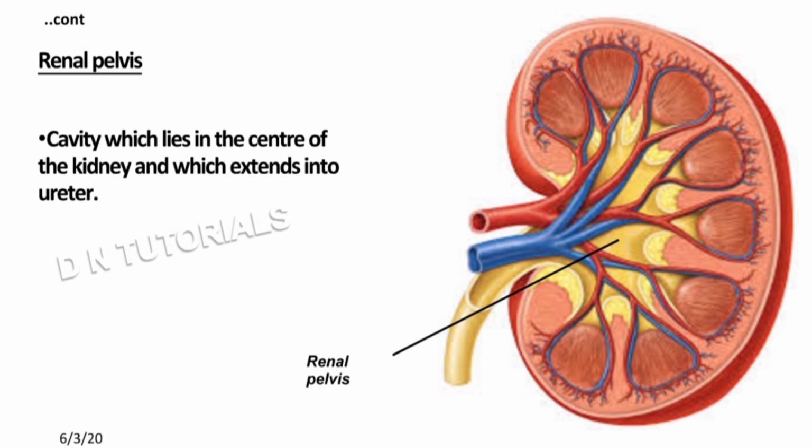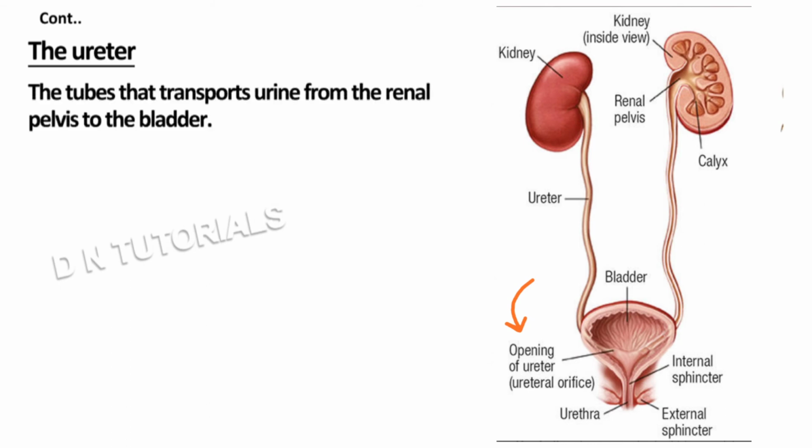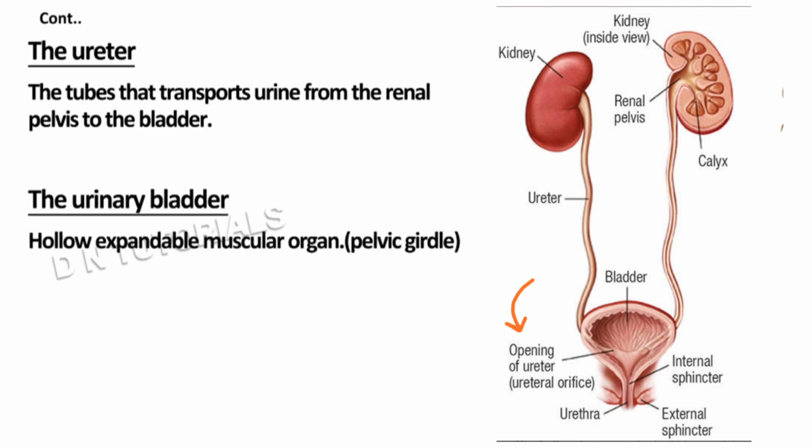The urine, after being poured into the renal pelvis, now comes into the ureter. The urine produced constantly flows through the ureter. Ureters are the tubes that transport urine from the renal pelvis into the bladder. The urine is temporarily stored in the urinary bladder, which is a hollow, expandable muscular organ. The urine is emptied from the bladder to the outside of the body through the urethra.